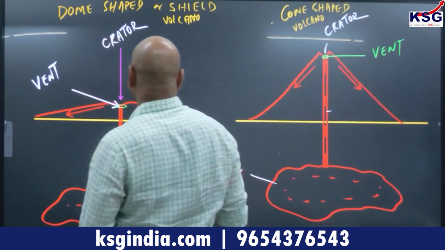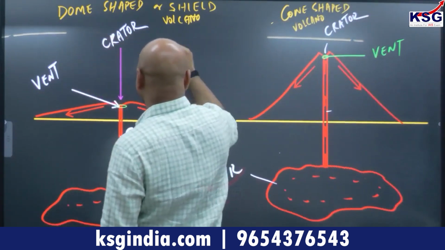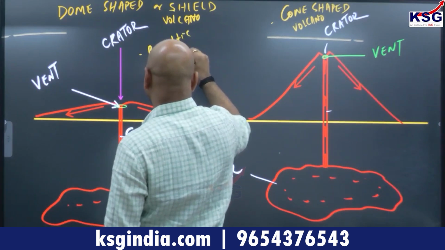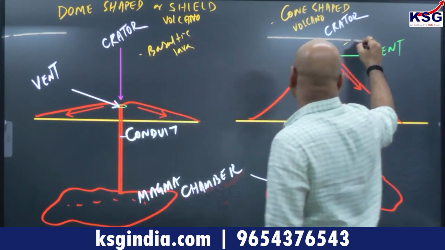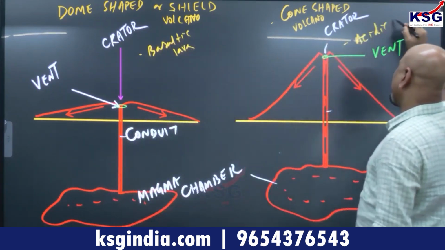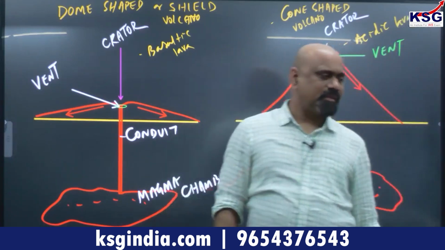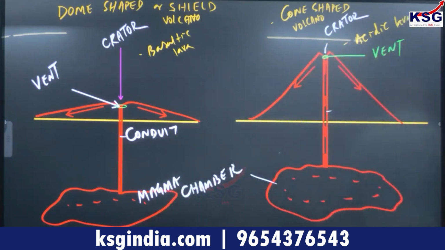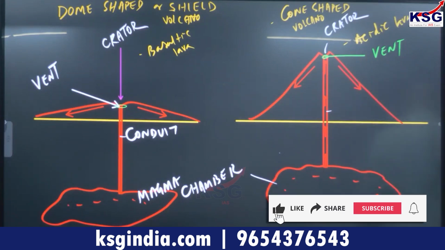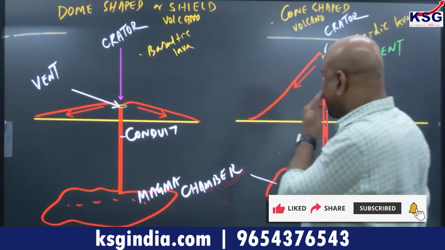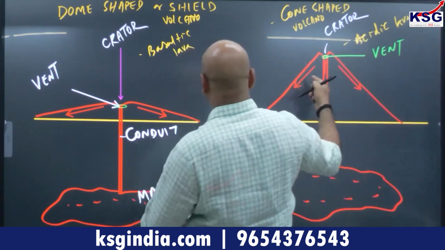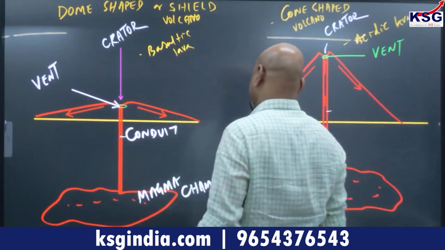This is made up of basaltic lava. This here is mostly made up of acidic lava. So it cannot go very quickly. This is the cause, you know. You have it like this, completely different here. The flow of magma will be very slow in this case. Here it goes very quickly.